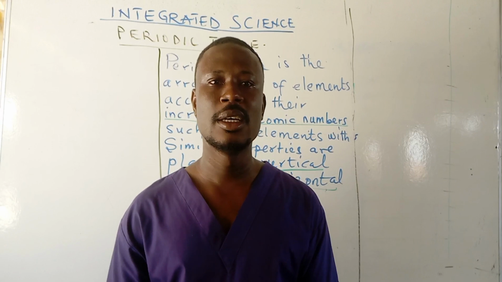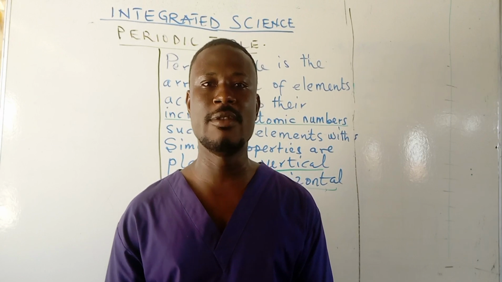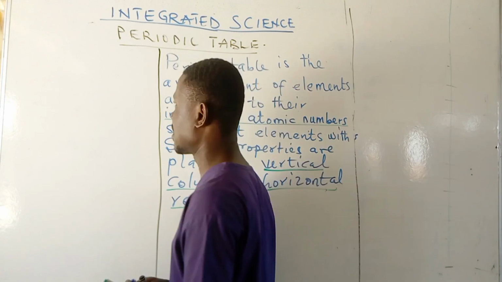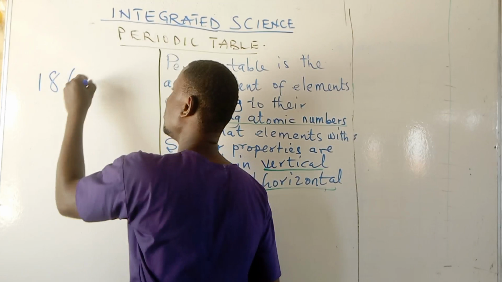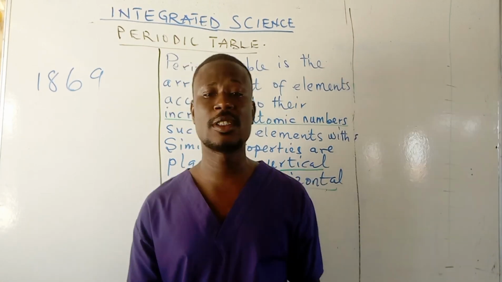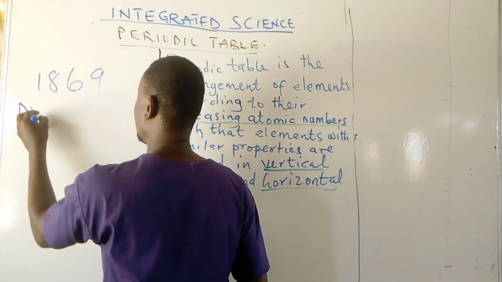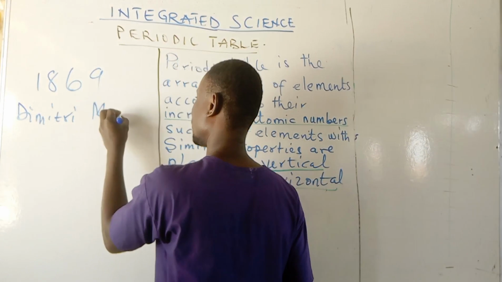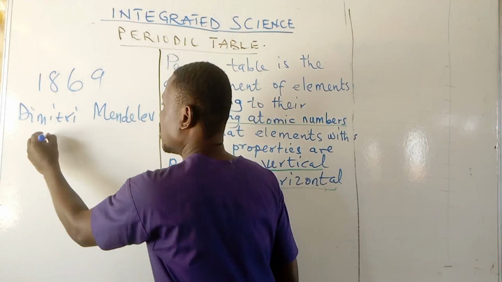So in the year 1869, there emerged a Russian scientist by name Dmitry Mendeleev. Dmitry Mendeleev started arrangement of chemical elements according to their increasing atomic numbers.